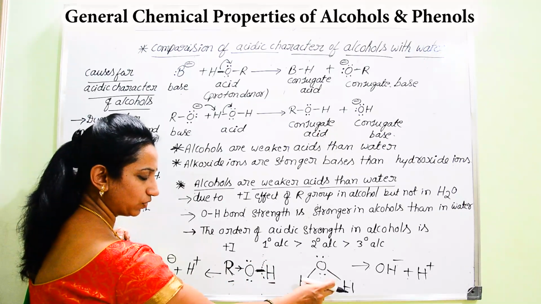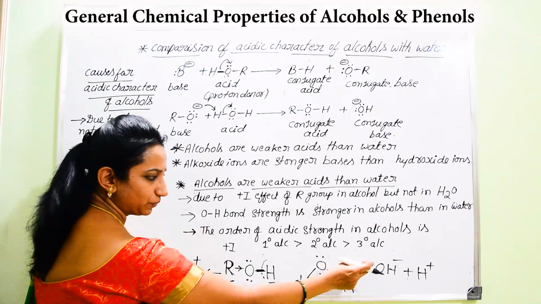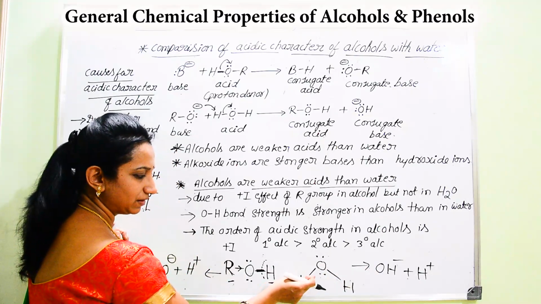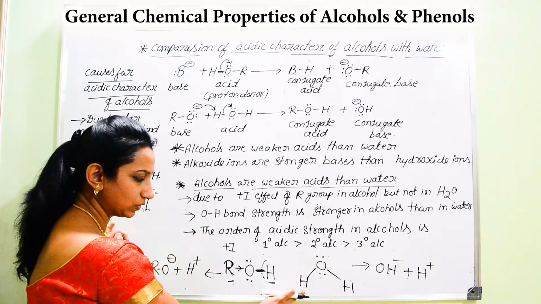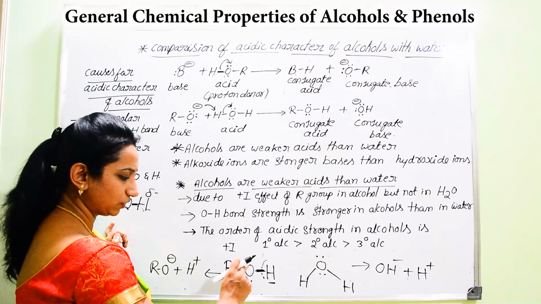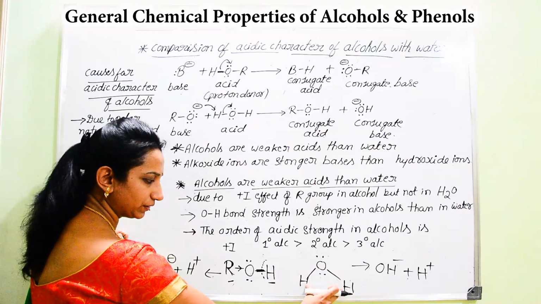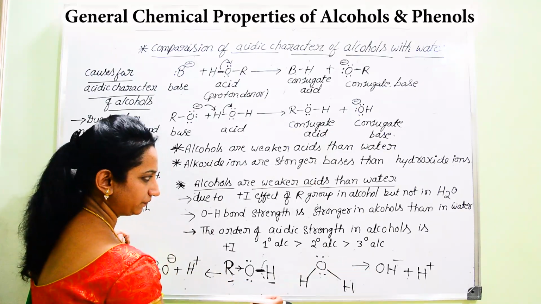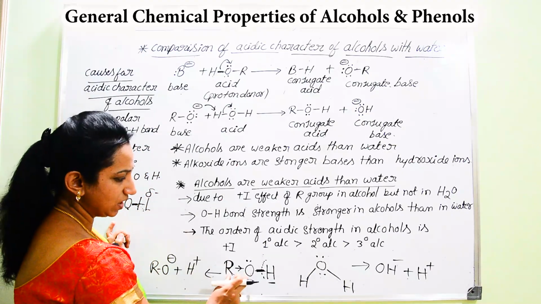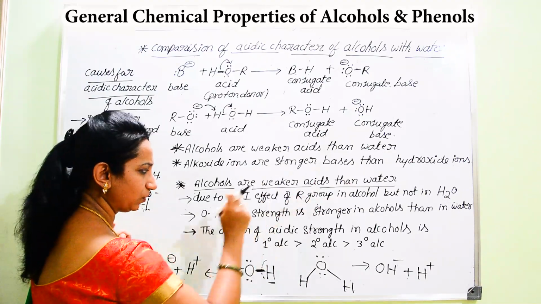Whereas in case of water, the release of proton will be easier because on the other side of oxygen there is no R group but there is only H. Therefore, among alcohol and water, which can easily release that proton? That is water. Hence alcohols are weaker acids than water.